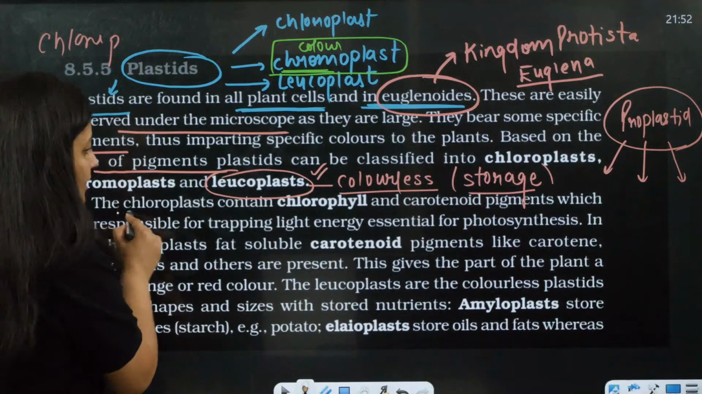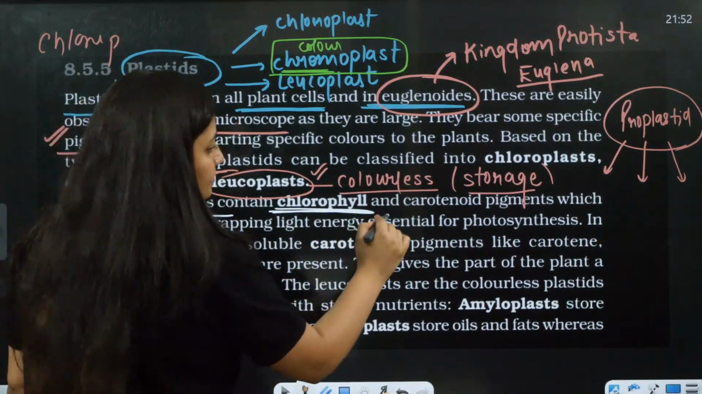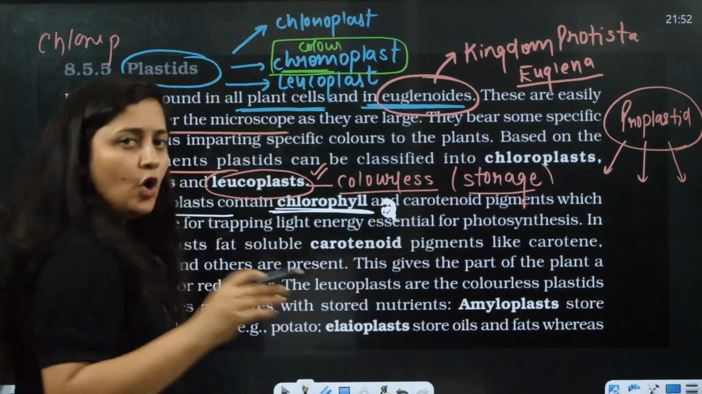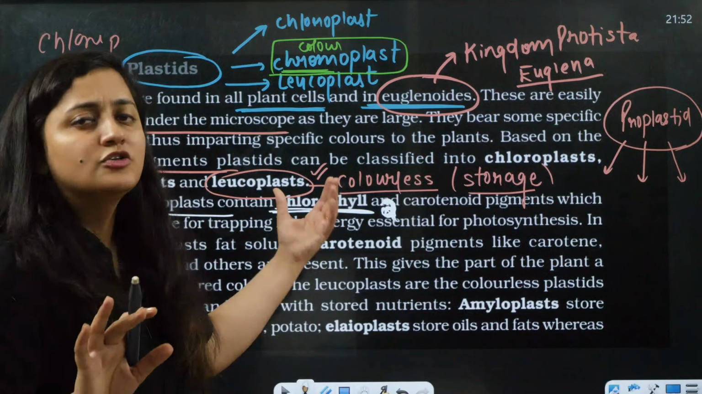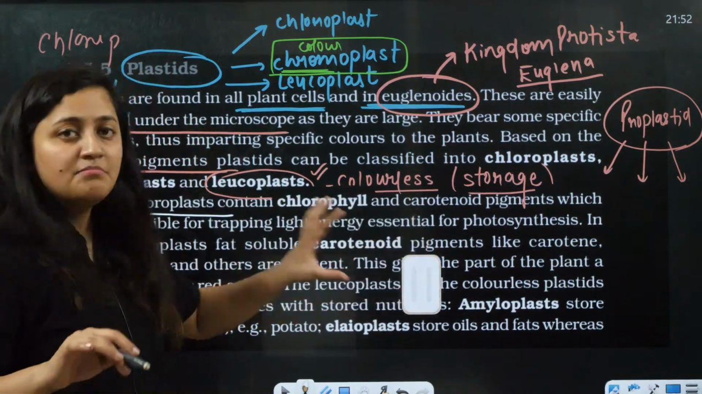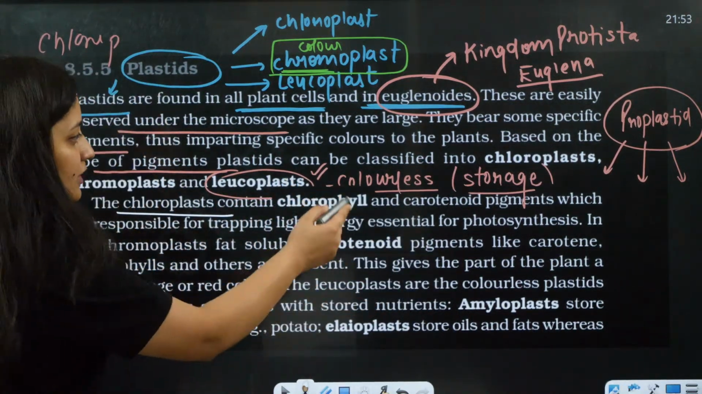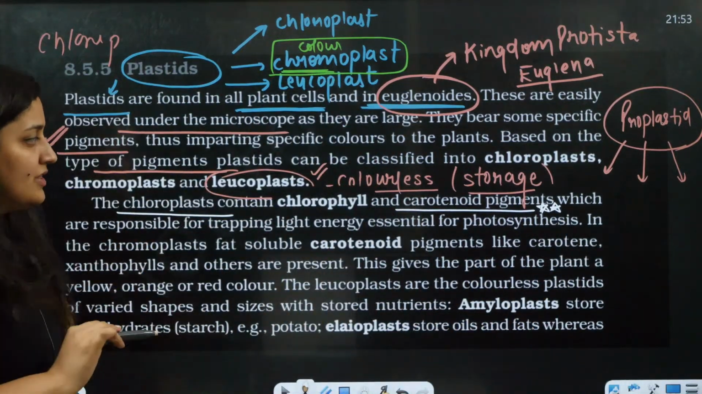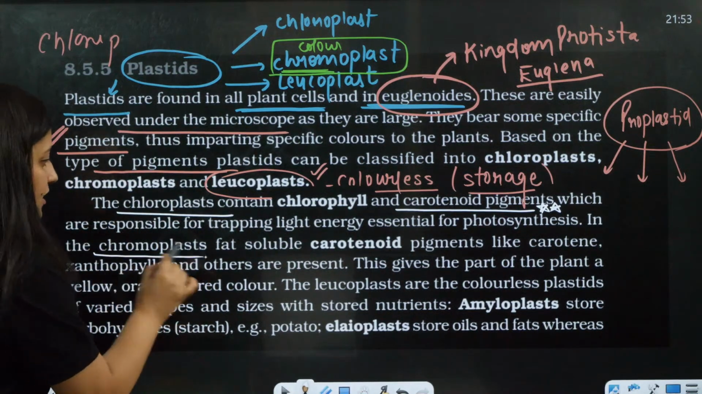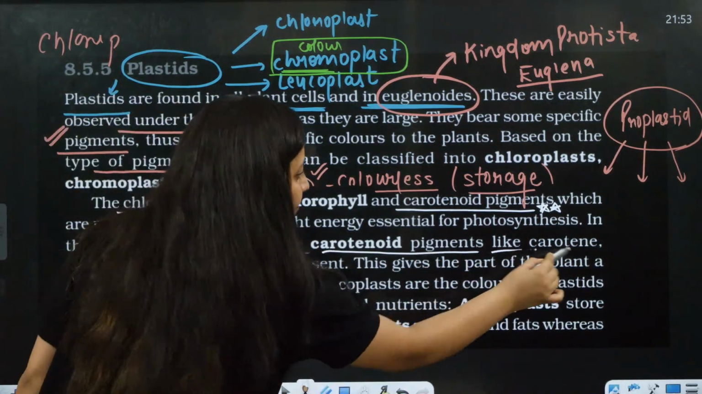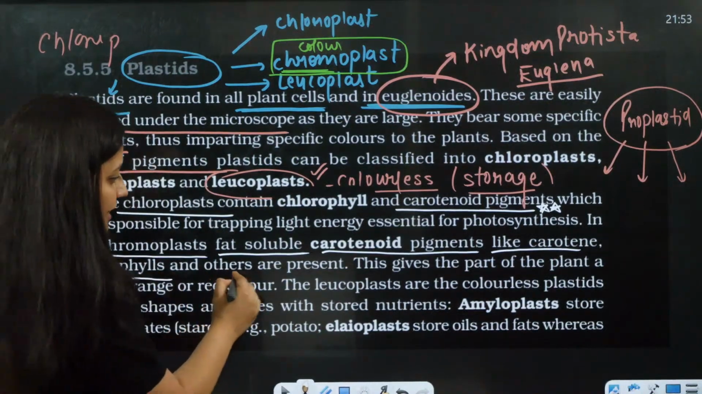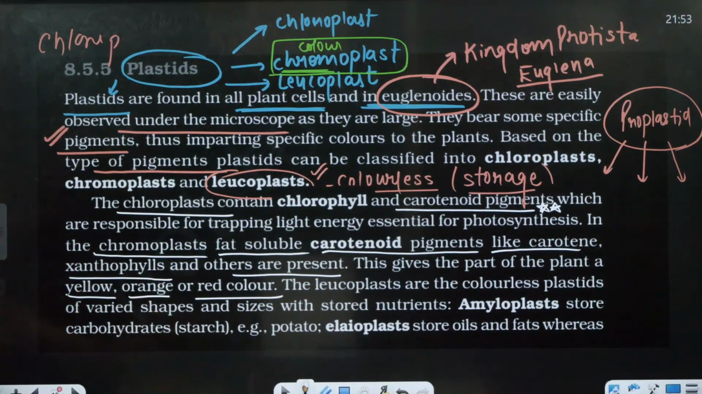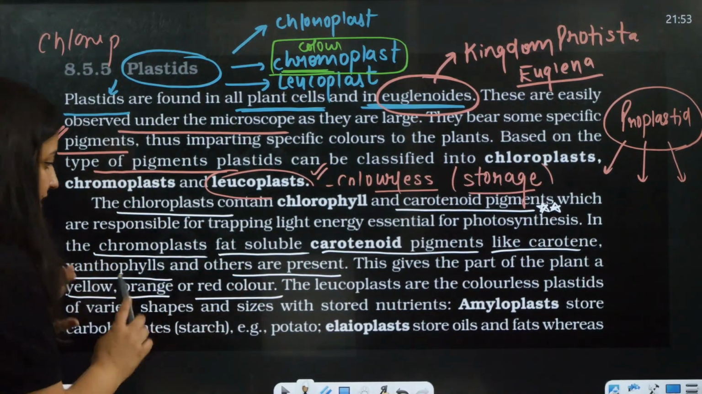Here you can see the chloroplast contains chlorophyll, of course majorly chlorophyll A, which is a universal pigment present in all the photosynthetic plants. Along with that chlorophyll B will be there, and the carotenoids, which are fat soluble. The chromoplasts have fat soluble carotenoid pigments like carotene, xanthophyll and others, which give yellow, orange or red color to different parts of the plant. Leucoplast, as I said, is colorless.